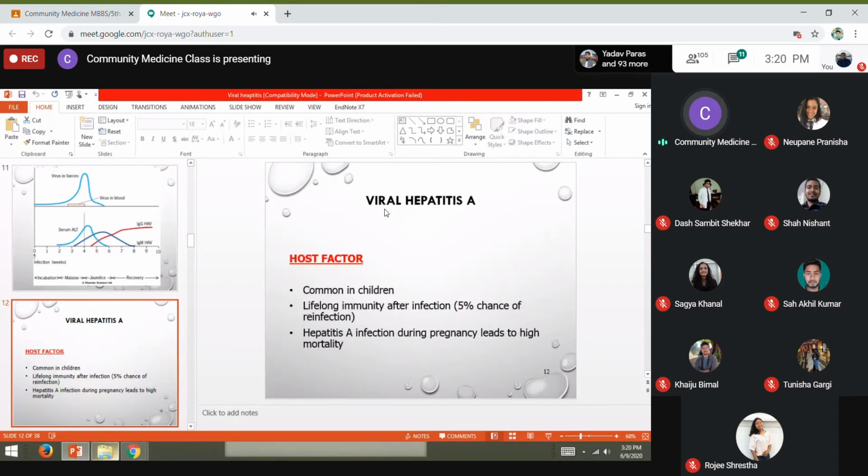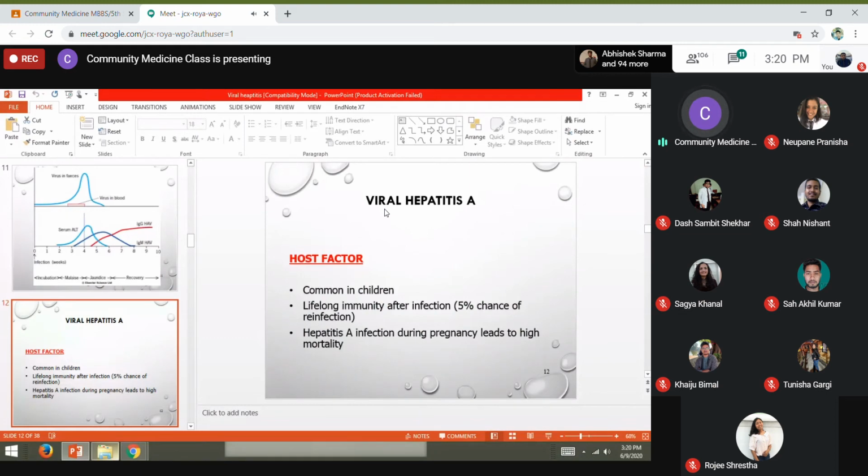Now talking about the host factor, it can occur in people of any age group, and both males and females are affected equally. This disease is mainly high among children, the age group of 5 to 15 years, which is the common age group.